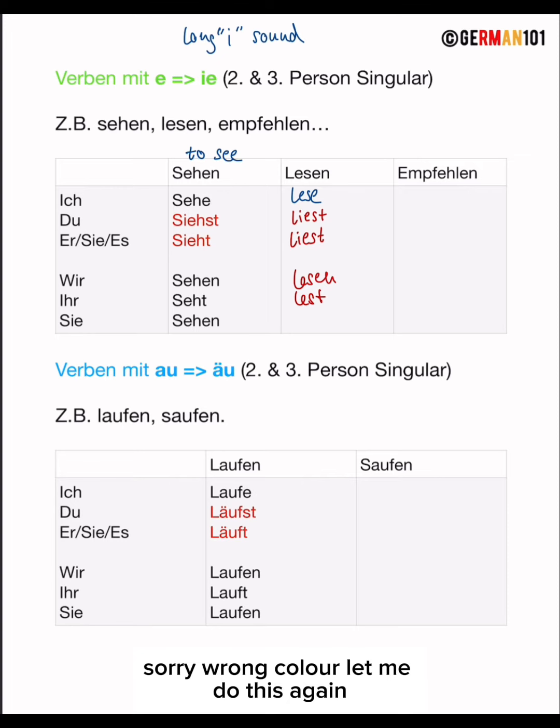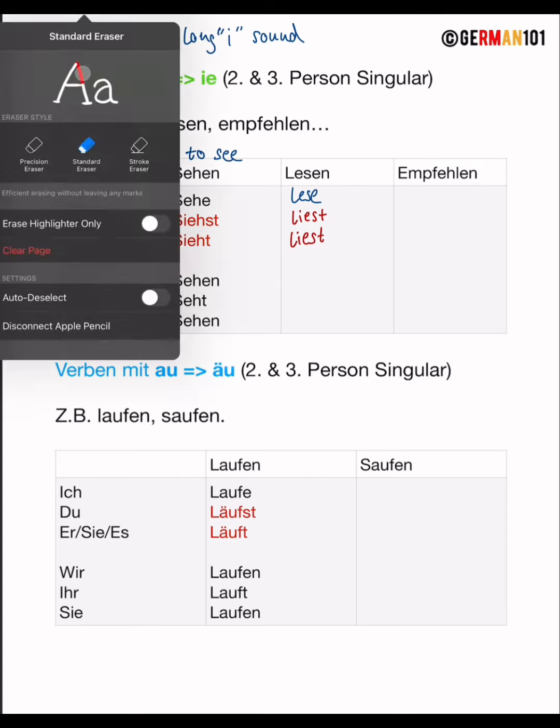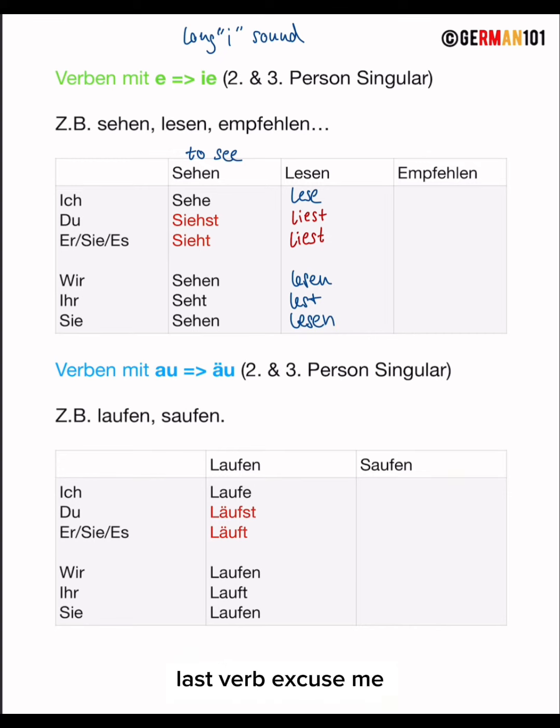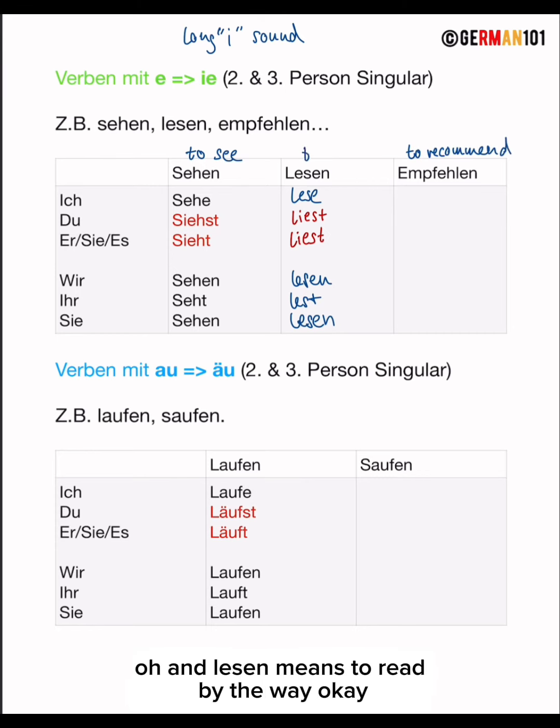Sorry, wrong color. Let me do this again. Because this one stays normal. So, wir lesen, ihr lest und sie lesen. Perfect. Now let's move on to the last verb, which is empfehlen. And empfehlen means to recommend. Oh, and lesen means to read, by the way.